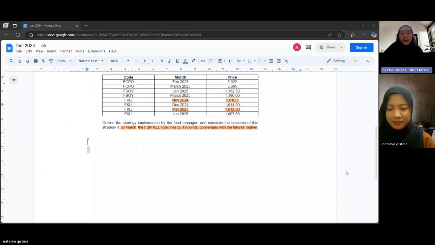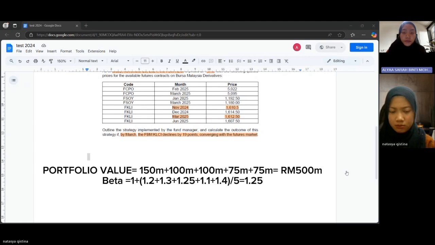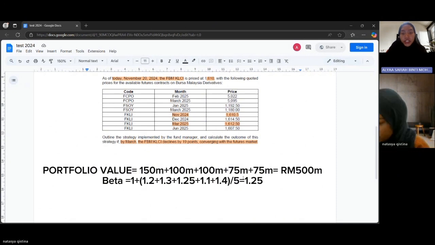Here, earlier I already stated that the question does not give the actual amount of the portfolio, so we need to calculate it first, by adding all the amounts. We need to calculate the beta too. For the beta here, you need to find the average of the betas. However, in this particular case, you need to add another one because it is above the market volatility. So the answer will be 1.25.